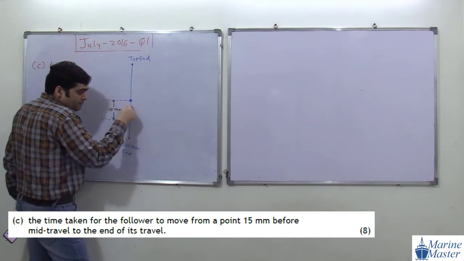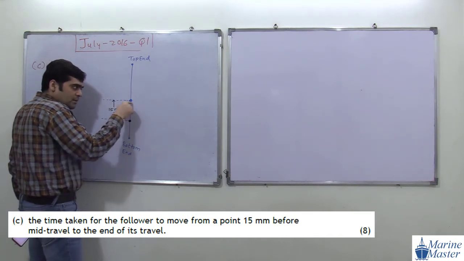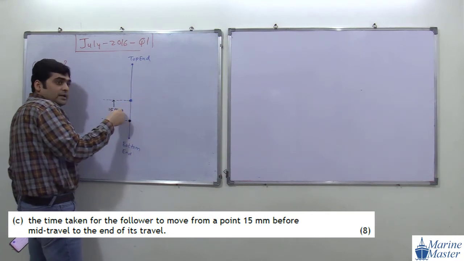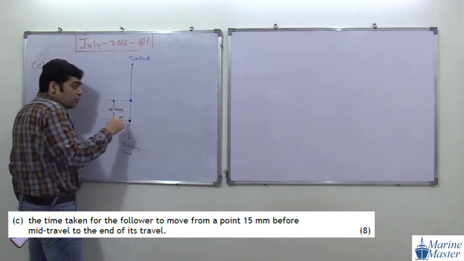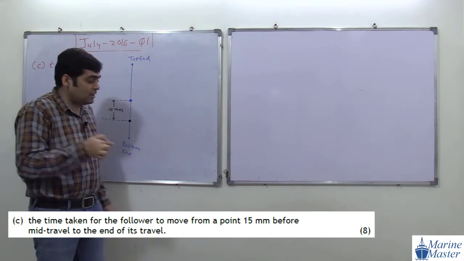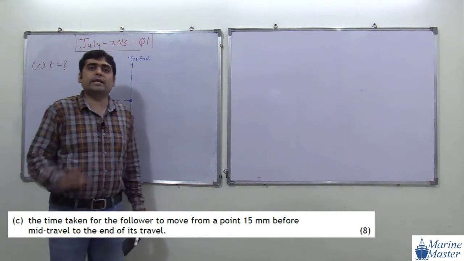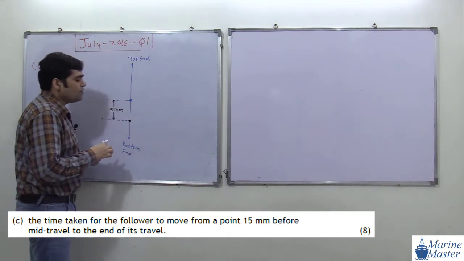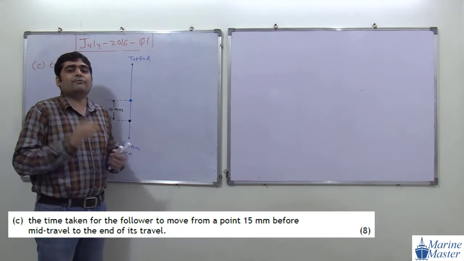Means 15 mm before the mid travel. This position is our mid travel position. So 15 mm before the mid travel and going to the end. Before, so see the wording. Otherwise you may say, sir, from here to here. No, they are saying 15 mm before the mid travel to the end. So from this location to this location our follower is going. Now for that purpose, we have to find out time.